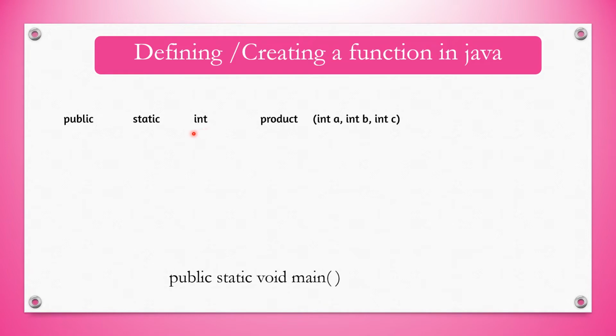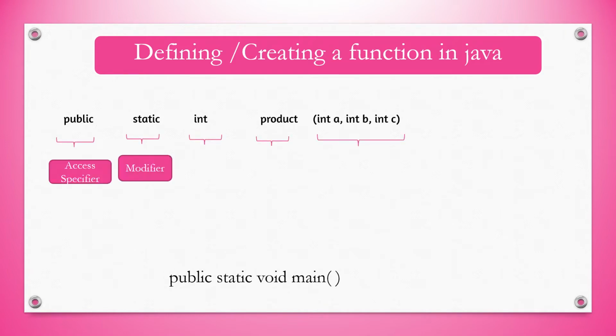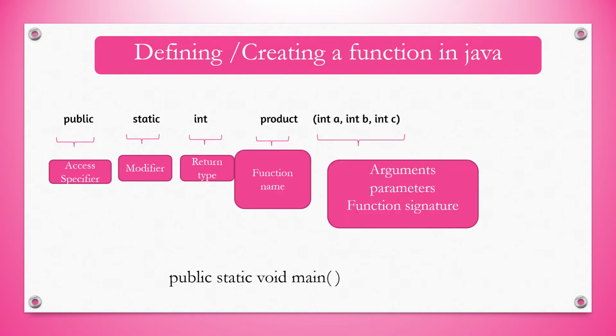So here we can see, public and static are optional. Here public is the access specifier which decides how the particular program or class can be accessed by outside classes. And static is the modifier, int is the return type, the name of the function is product, and the arguments or parameters are int a, int b and int c.